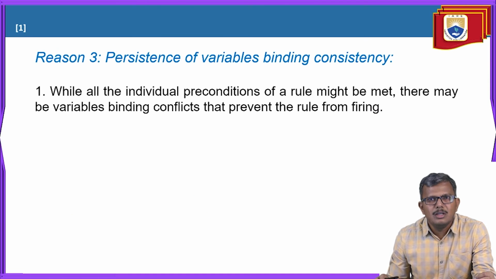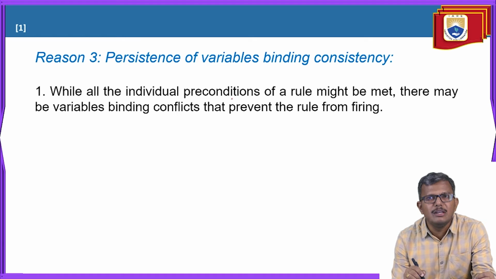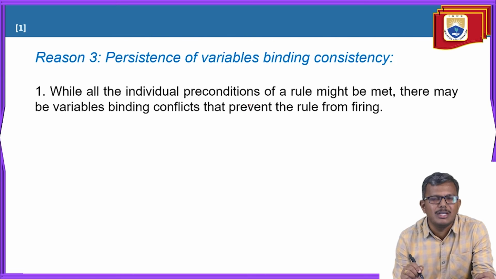And the third one is persistence of variable binding consistency. In this case, while all the individual preconditions of the rules might be met, there may be some variable binding conflict that prevents the rule from firing. Just now we discussed that if the preconditions of the rules and the description of the current state match, then we apply the rule.